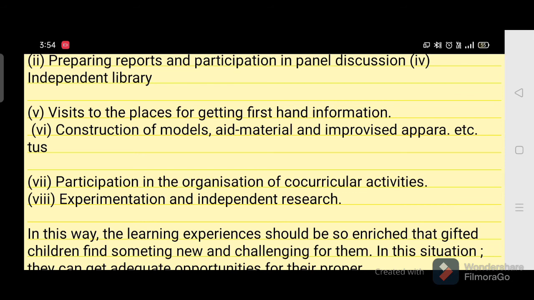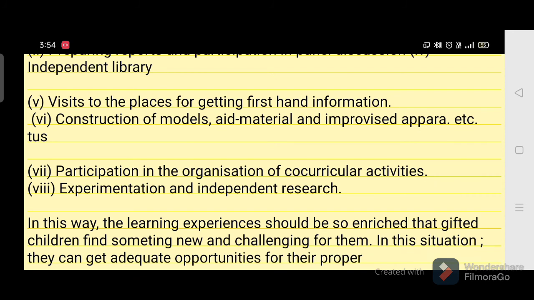And the next point is construction of models, aid materials and improvising apparatus, etc. So you can give them an opportunity, or you can arrange competitions for such children to construct models on various topics of science, environment, etc. In biology, you can make them prepare teaching aids that can help in the day-to-day classroom teaching learning activities, so that the activity can be made more effective.